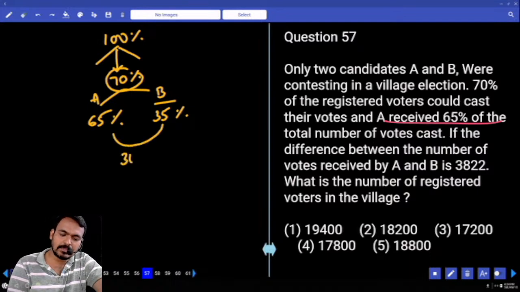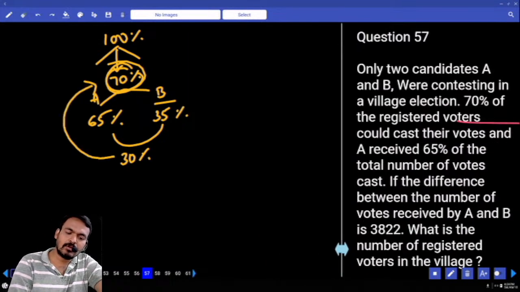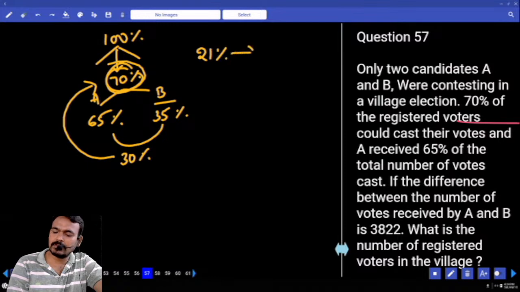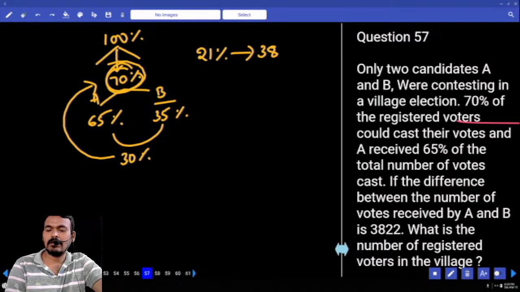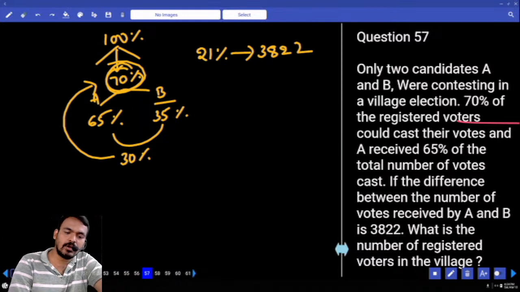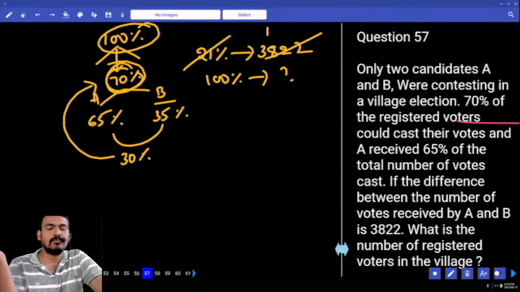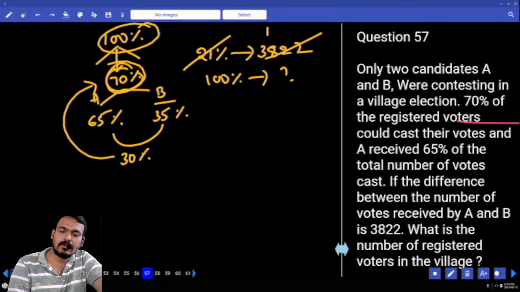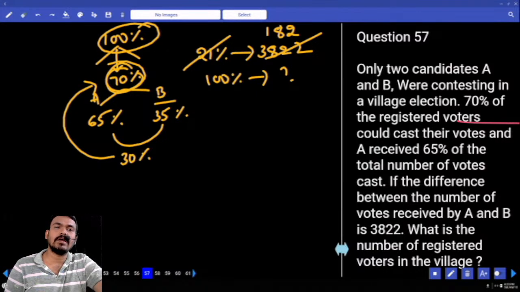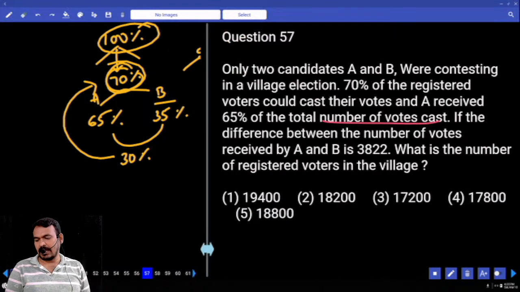What is the difference between A and B? 30% or not? 30% of which one? 70% or not? What is the 30% of 70%? 21%. That 21% equals how many votes? 3822 or not? But we require total votes. How much percent do we need? 100% or not? 21 ones are how much? 21. What is the remaining value? 172 or not? 21 almost 8 times or not? Again 2 times or not? Then answer 18,200. Or verify the last 3 digits. Last 3 digits are verification, 2 possibilities.